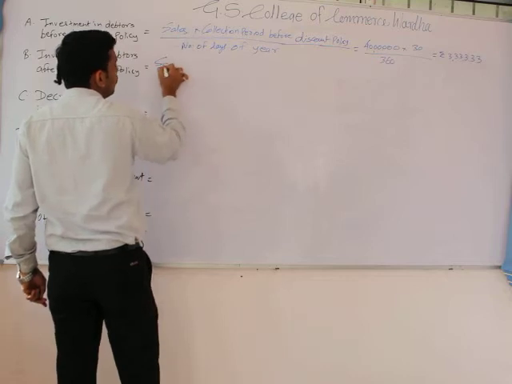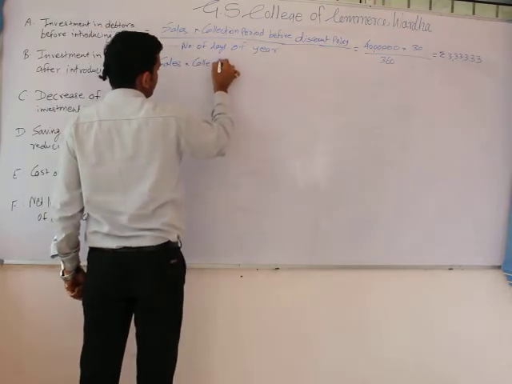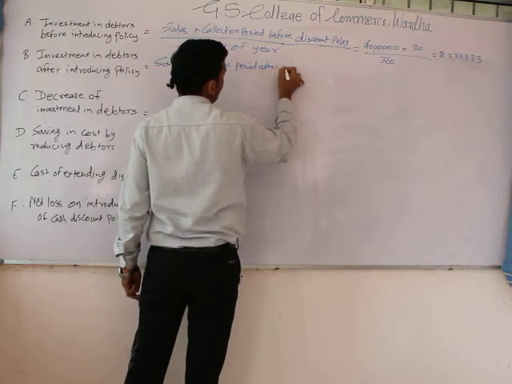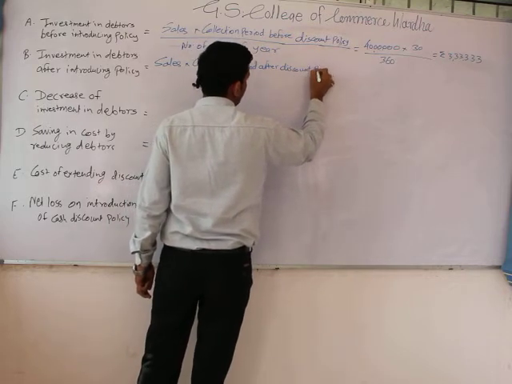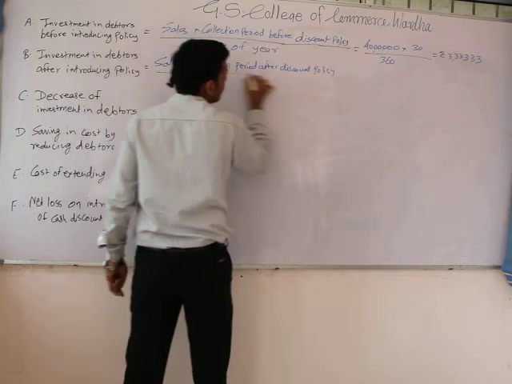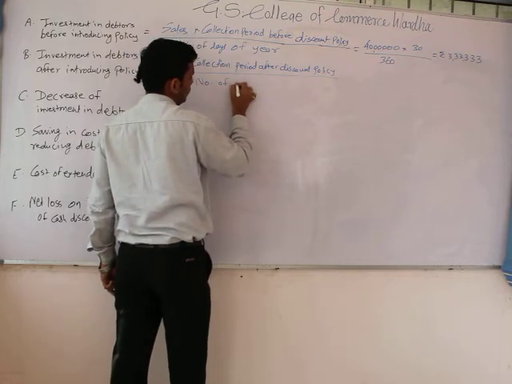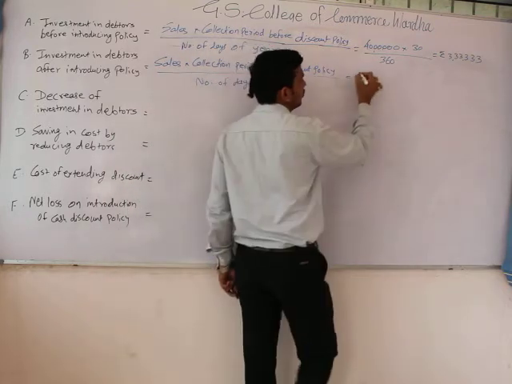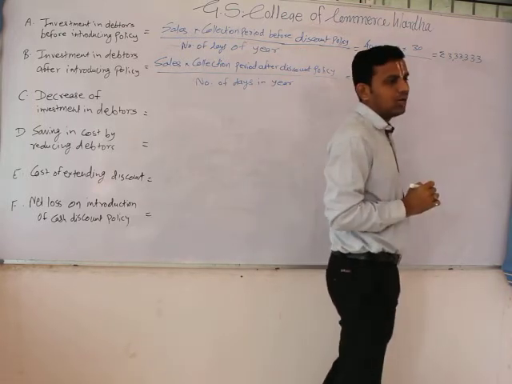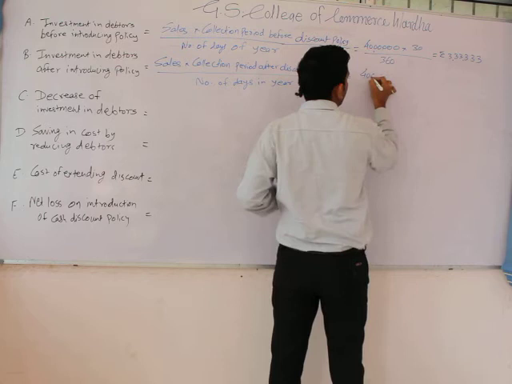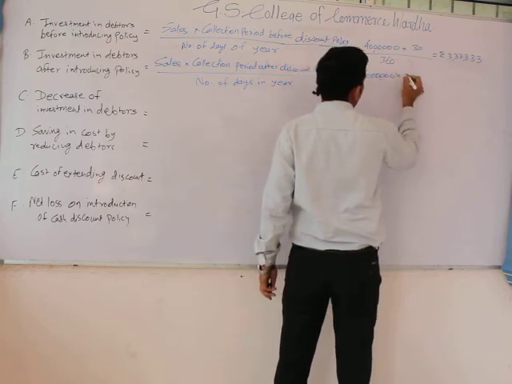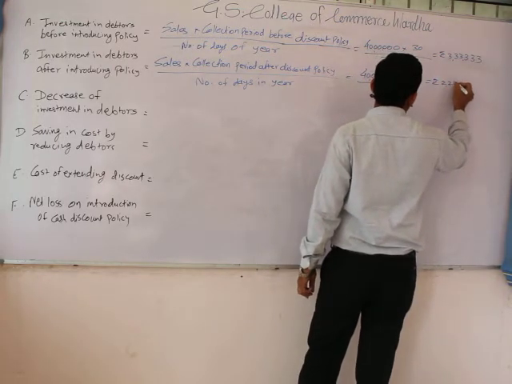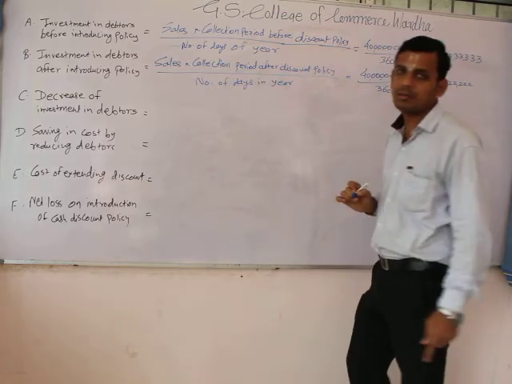Again we use the same formula: sales multiplied by collection period after introduction of discount policy, divided by number of days in a year, which is 40 lakh multiplied by 20 divided by 360.